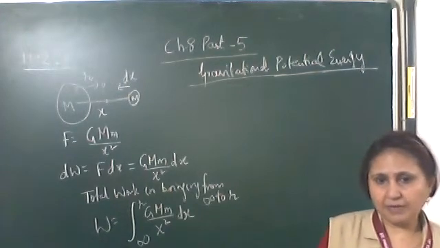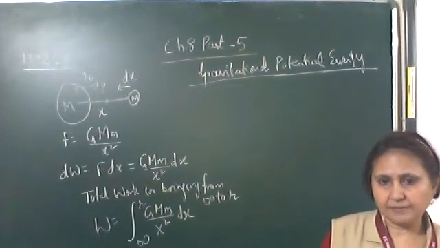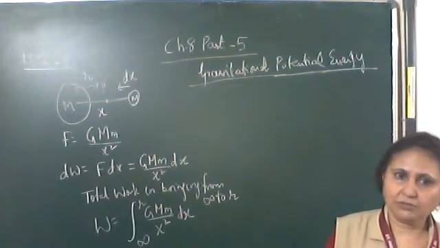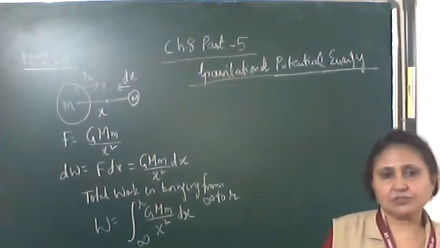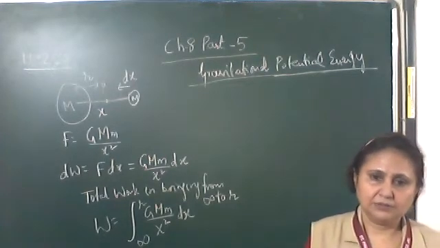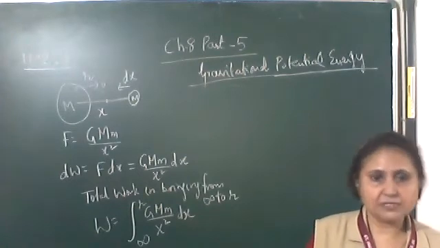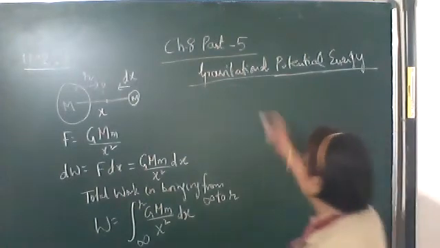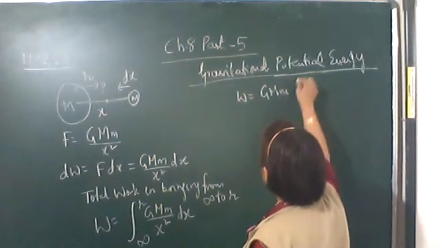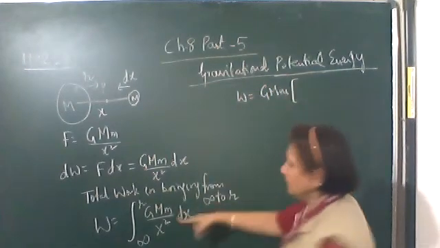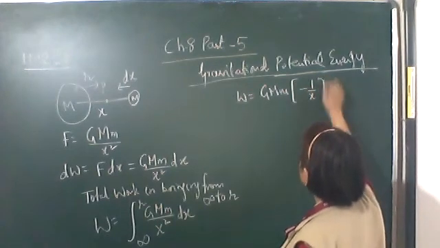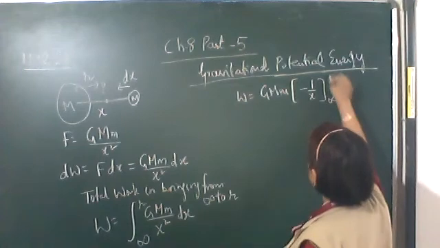G m outside the integration sign, integration of x raised to the power minus 2, which we know is x raised to the power minus 1 upon minus 1. Then put the limits infinity to r. So the work done is G m, integration of it is minus 1 upon x in the limits infinity to r.